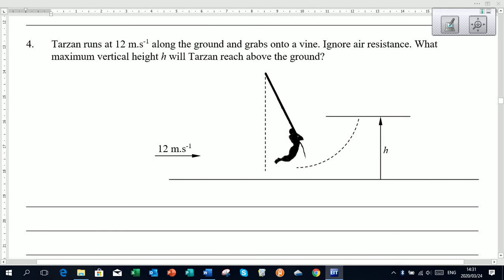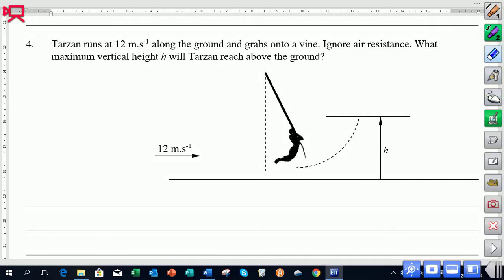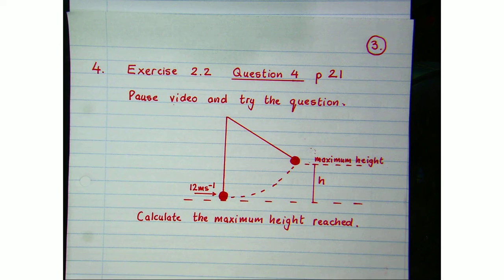We've got Tarzan running in at 12 meters per second when he grabs onto a rope and swings in an arc up to his high point, where he finally stops for an instant in time. And the question's asking us to calculate this maximum height. So he's running in at 12 meters per second, grabs onto the vine, and he swings to a maximum height h, and we need to find that. So pause the video and attempt that question.